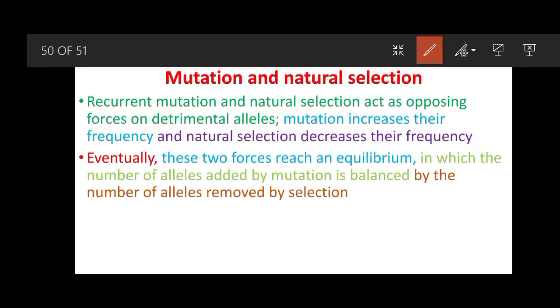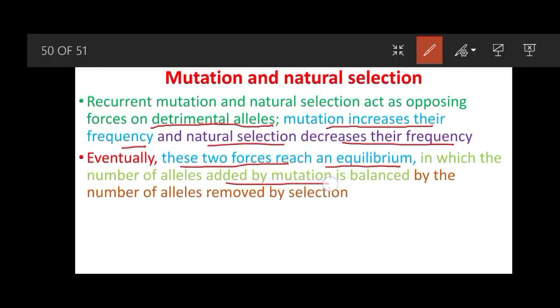Recurrent mutation and natural selection act as opposing forces on detrimental alleles: mutation increases their frequency and natural selection decreases their frequency. Eventually these two forces reach an equilibrium in which the number of alleles added by mutation is balanced by the number of alleles removed by selection.